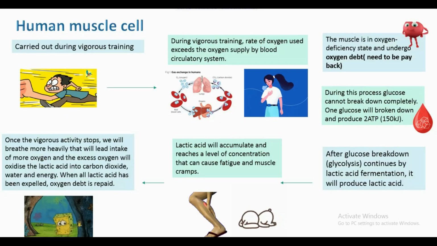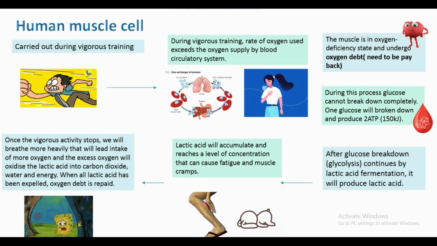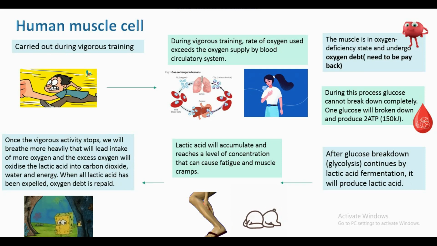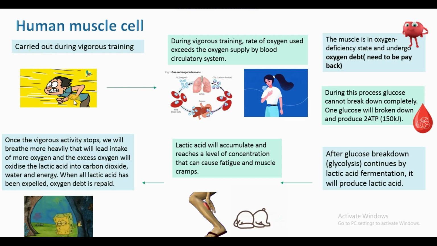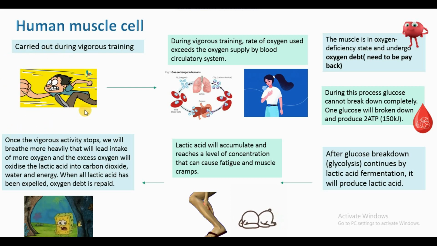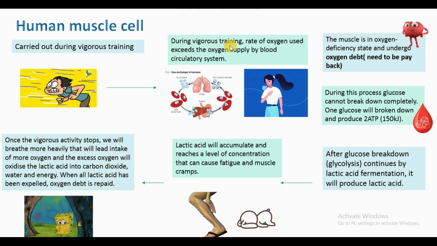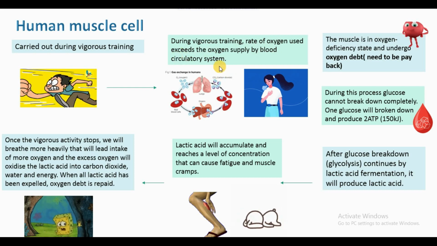So this is how it is explained: the lactic acid fermentation that happens in human muscle cells. When you carry out vigorous training, like this little boy running vigorously, or maybe he is being chased by something or is late for an occasion, the rate of oxygen used exceeds the oxygen supply by the blood circulatory system.